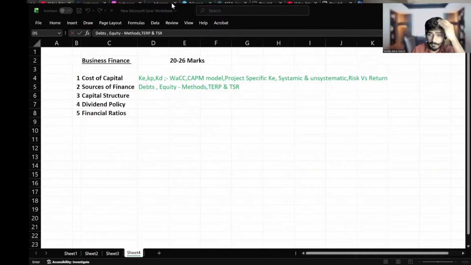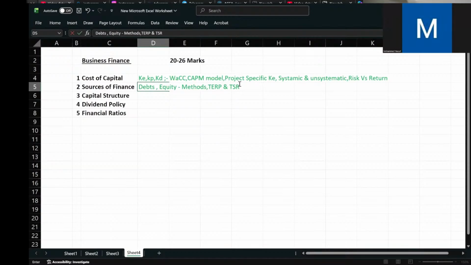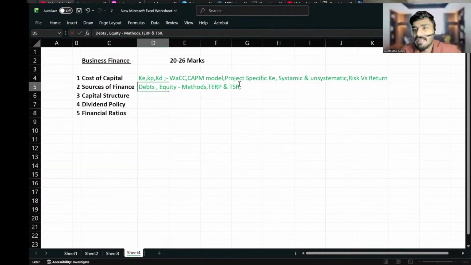Okay. Many people are leaving, so please don't go. You will feel this session is really helpful. So TSR means total shareholders return. What are the returns that a shareholder can expect from a company? Dividend and capital gain. Their share value will increase and also they will get dividend.